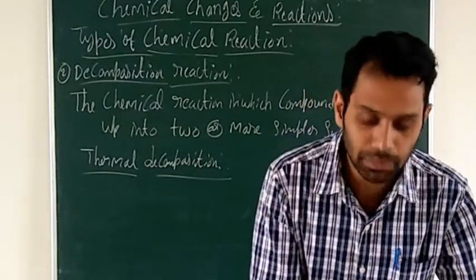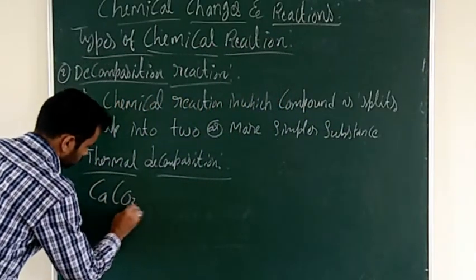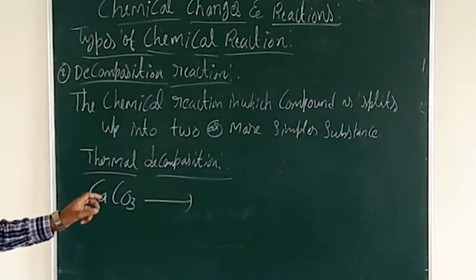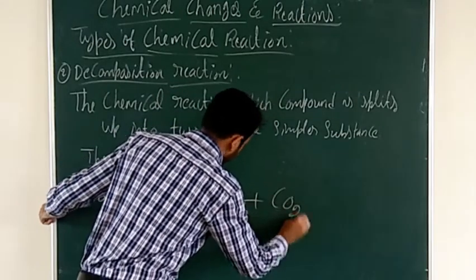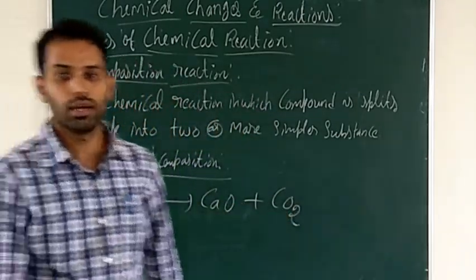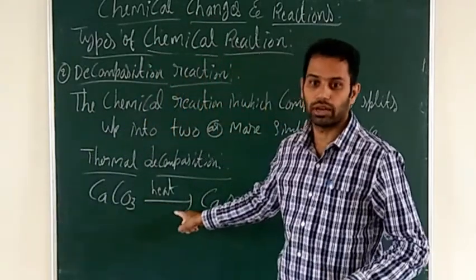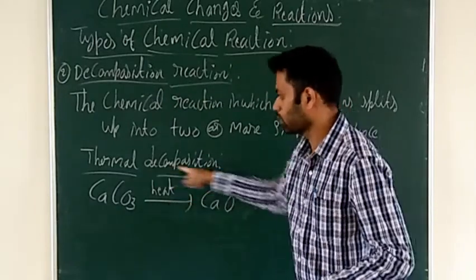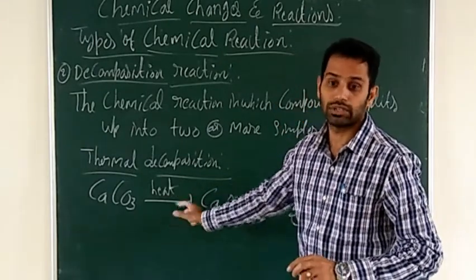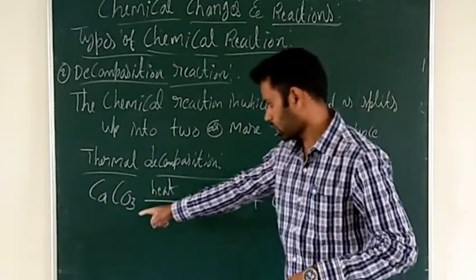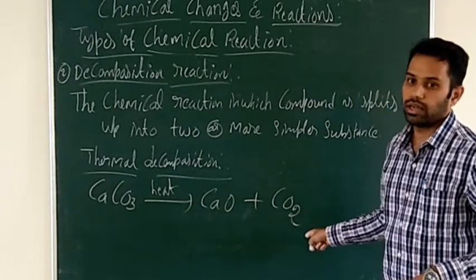For example, calcium carbonate, CaCO3. It splits up into calcium oxide plus carbon dioxide in the presence of heat. You should write that above the arrow. That is called thermal decomposition. This type of reaction will decompose in the presence of heat only. Otherwise it will not decompose. So if you heat calcium carbonate, it splits up into calcium oxide and carbon dioxide.